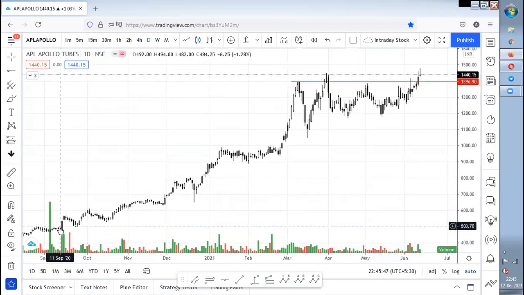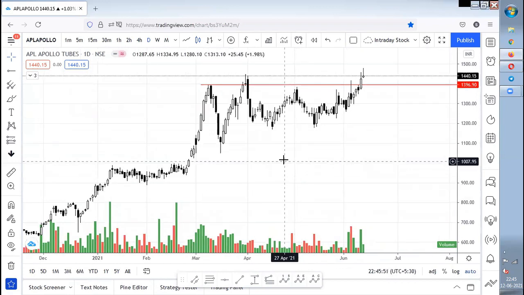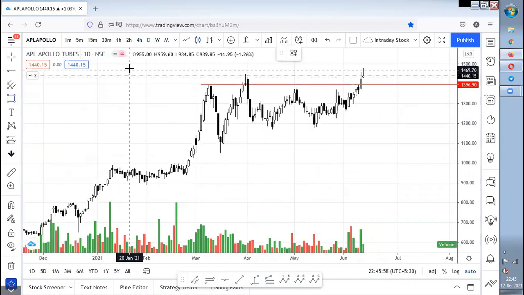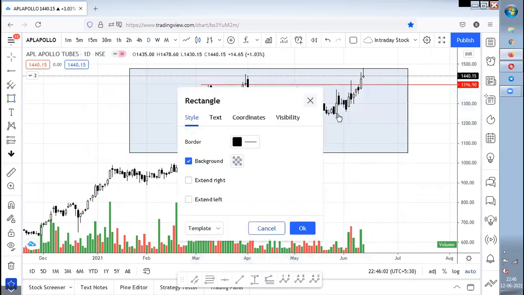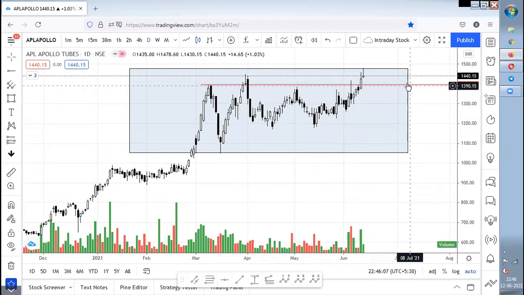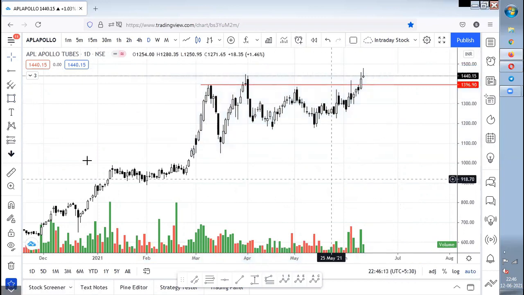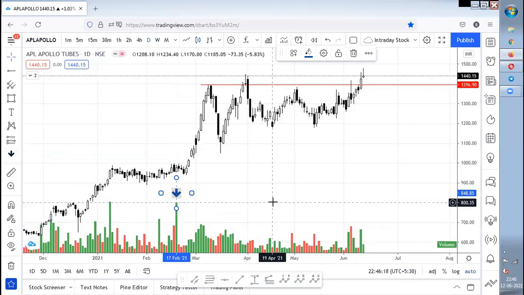So this is a chart frame. At least 8 to 10 months of candles should be considered, and you must consider the base formation candle. The base formation is the zone of consolidation, or the zone of sideways movement. You need to at least consider the candles which are forming inside this base formation zone. Clear? Now in this zone, this is one candle which is having a huge green volume.